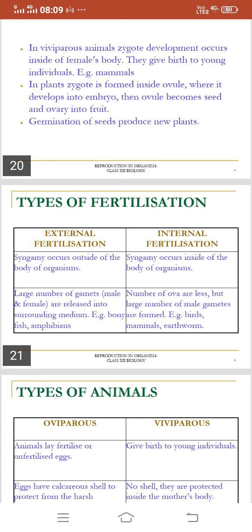A large number of gametes, male and female, are released into the surrounding medium, examples are bony fish and amphibians in external fertilization. Syngamy occurs inside of the body of the organism in internal fertilization. The number of ova is less, but a large number of male gametes are formed, for example birds, mammals and earthworm.